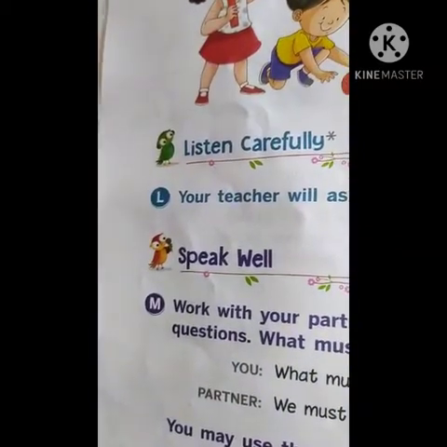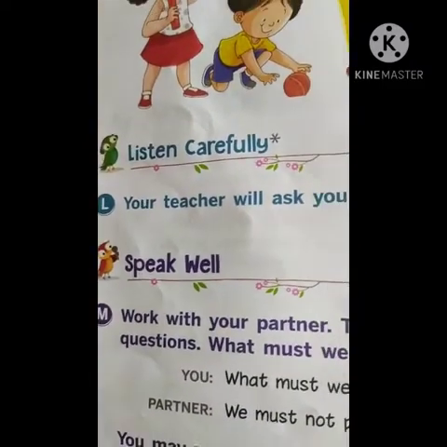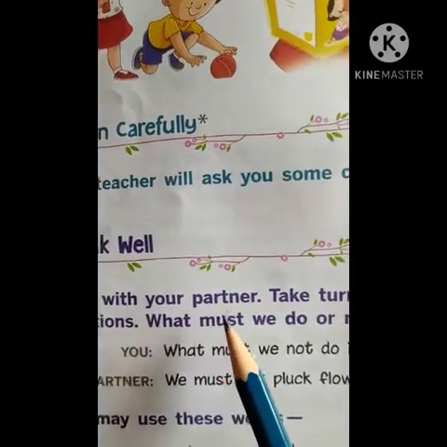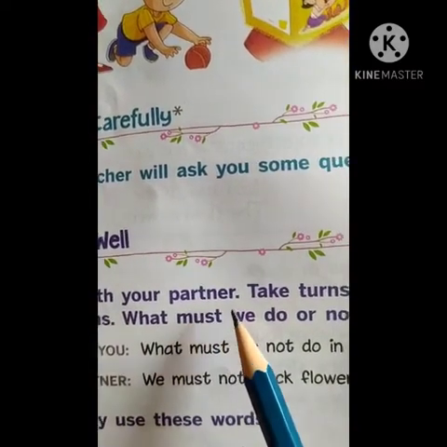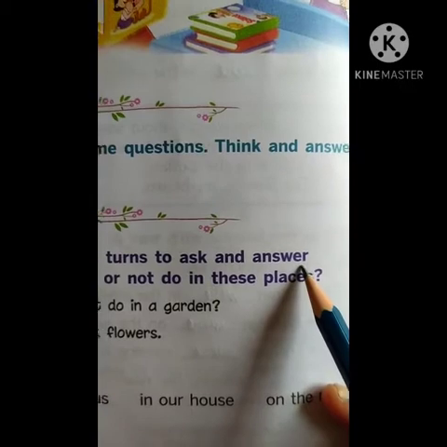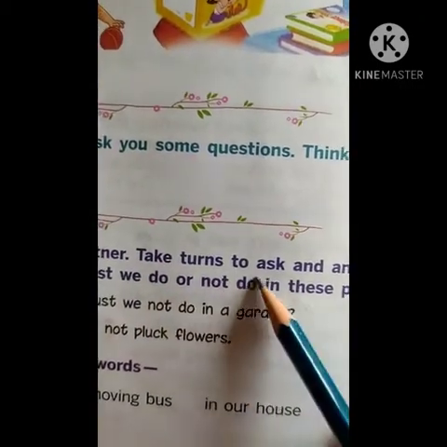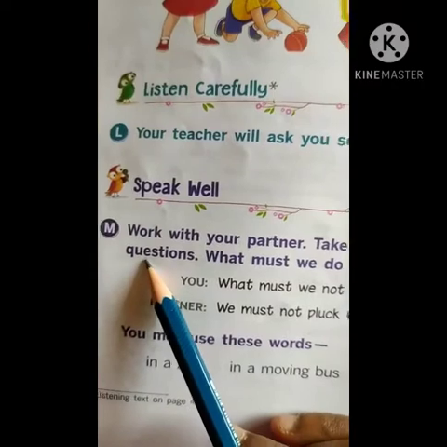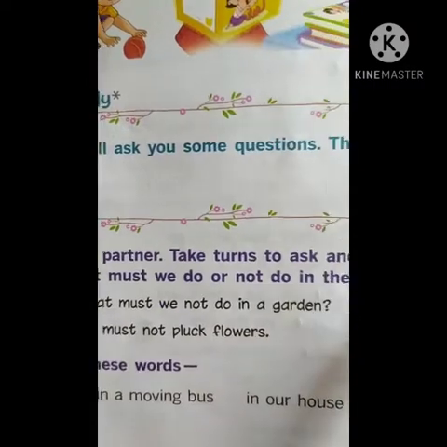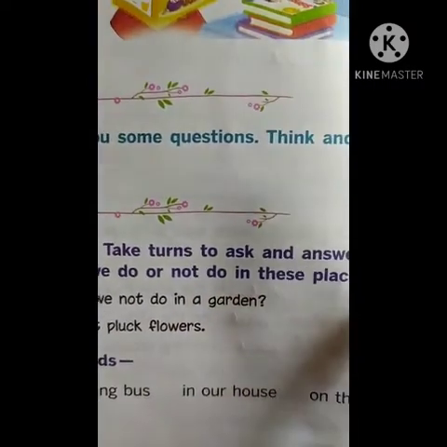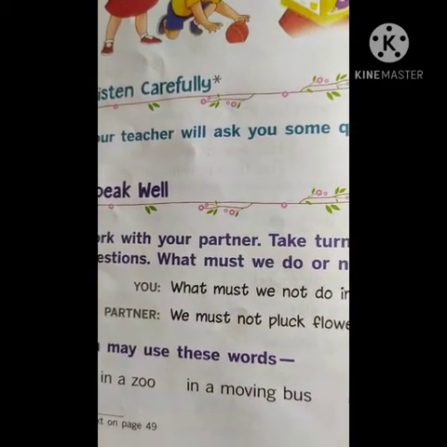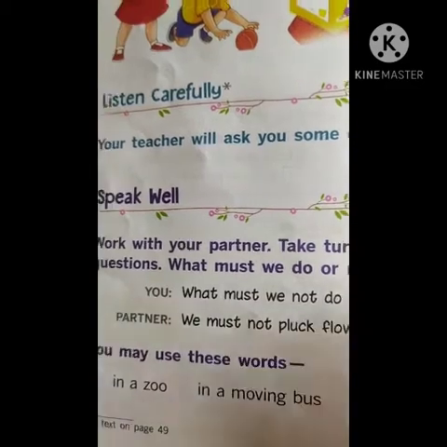Okay. Speak well. Work with your partner. W-O-R-K, work. W-I-T-H, with. Y-O-U-R, your. P-A-R-T-N-E-R, partner. Take turns to ask and answer questions. What must we do or not do in these places? Okay, what we have to do in certain places and what we must not do in certain places, that you have to ask your partner.